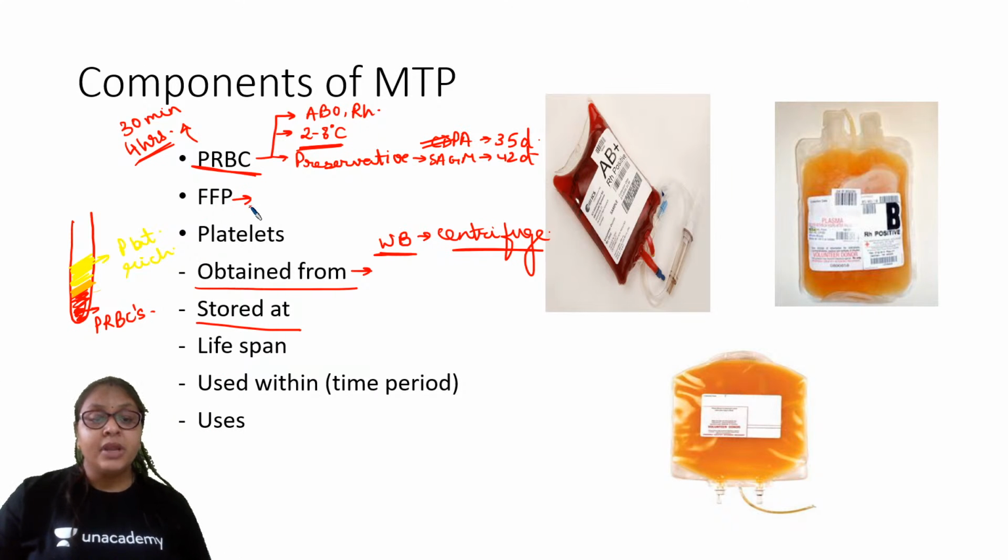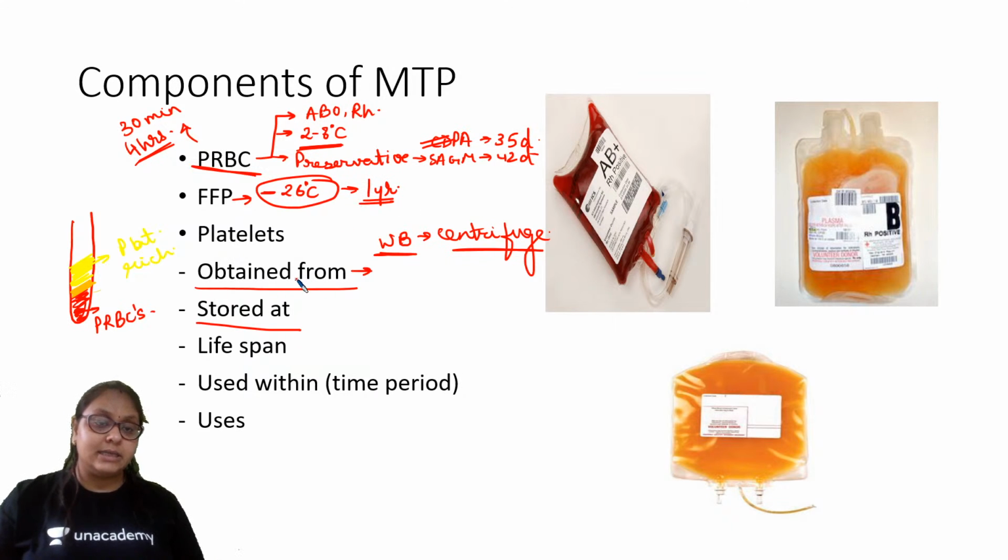As for FFP, we explained that when you centrifuge platelet rich plasma, we get platelets and plasma separately. When the plasma is frozen, we get the FFP, and FFP is stored at -25 degrees Celsius or lower, and we can use this till 1 year.